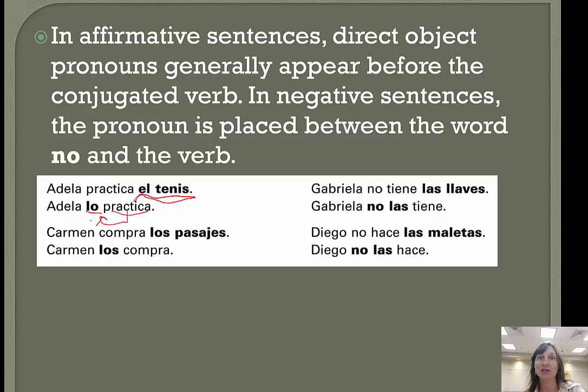Let's look at a negative sentence. All you got to do is put no in front of your direct object. So, las llaves is our direct object, right? It's plural and feminine, so we replace it with las, and we simply say, Gabriela no las tiene. Notice that las goes before tiene, our conjugated verb, right? Practicamos.